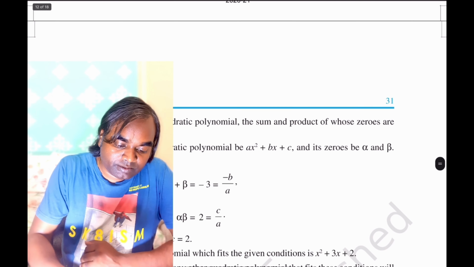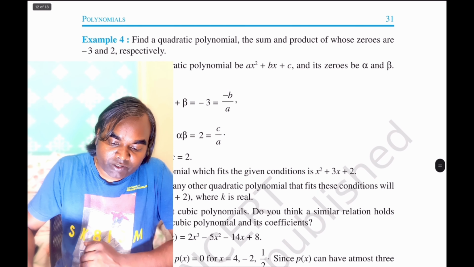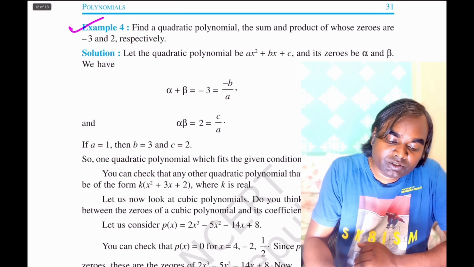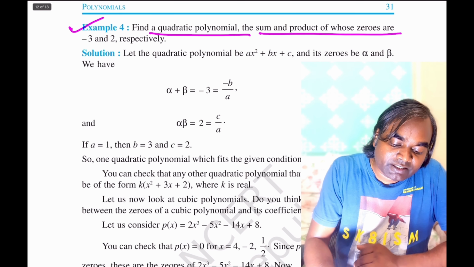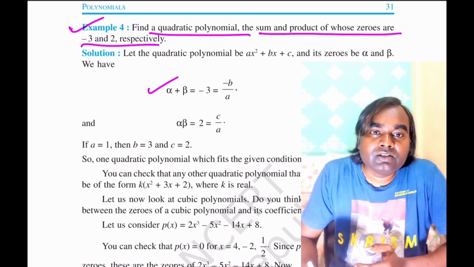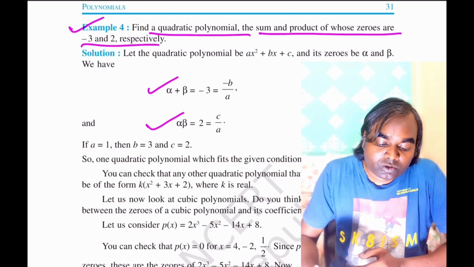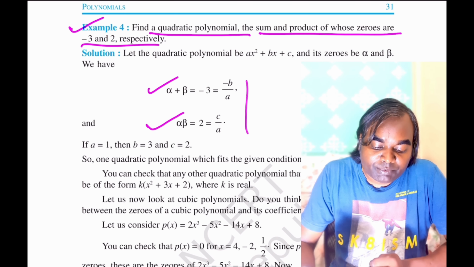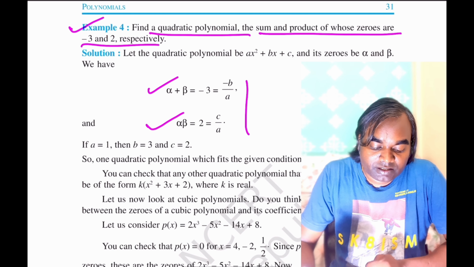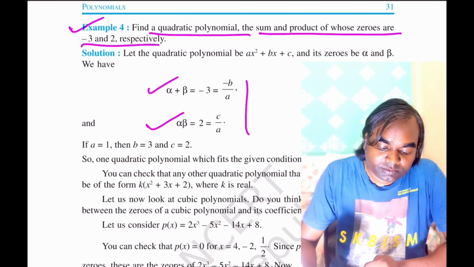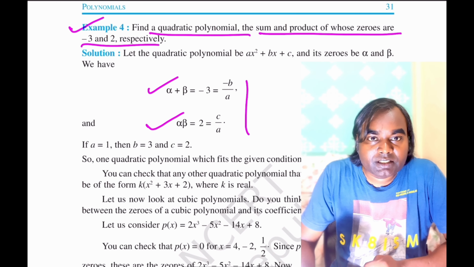Similarly, you can do this for this quadratic polynomial. Find a quadratic polynomial, the sum and product of whose zeros are given. Actually it is given that alpha plus beta is equal to minus 3 and alpha beta is equal to 2. So we can find alpha and beta with the help of this. Can you calculate alpha and beta?